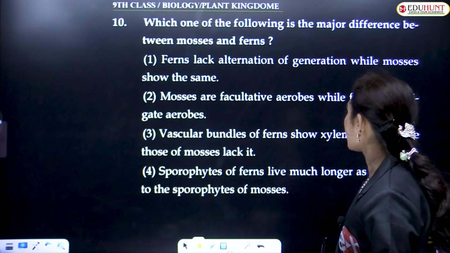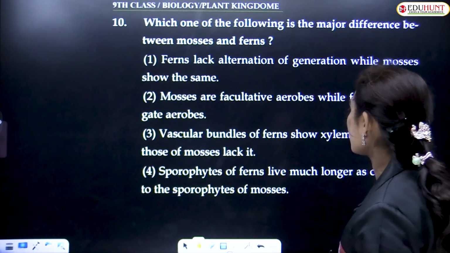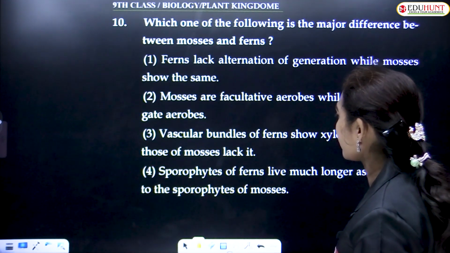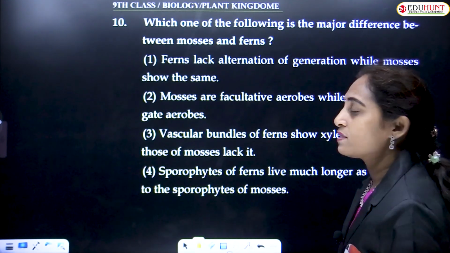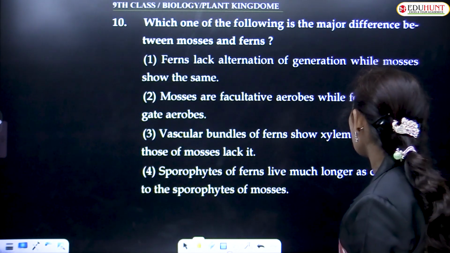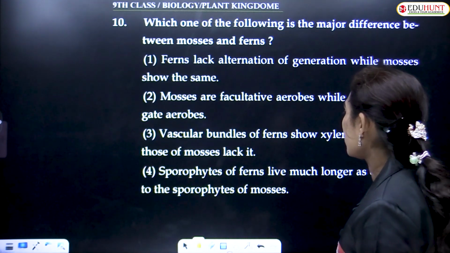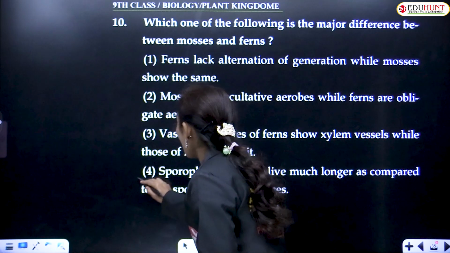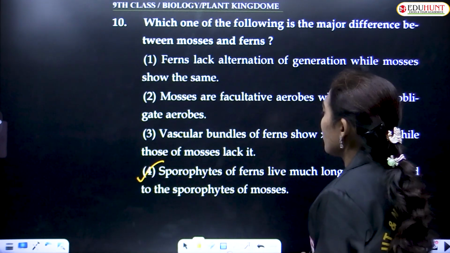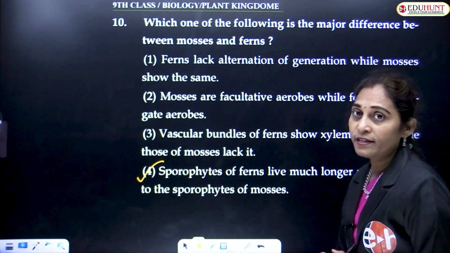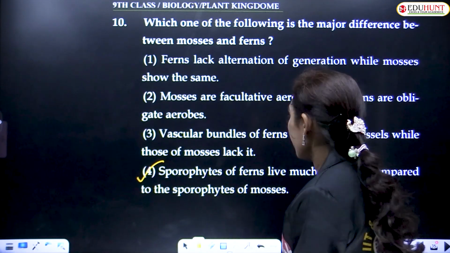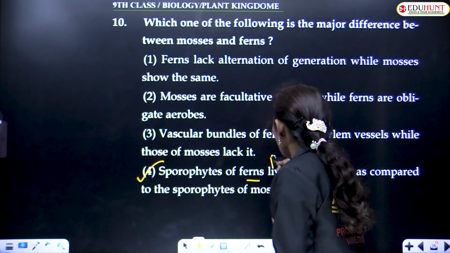Vascular bundles of ferns show xylem and xylem vessels while those of mosses lack. Sporophytes of ferns live much longer as compared to the sporophytes of mosses. This is obviously correct, because the sporophyte is the dominant phase of the life cycle in ferns.